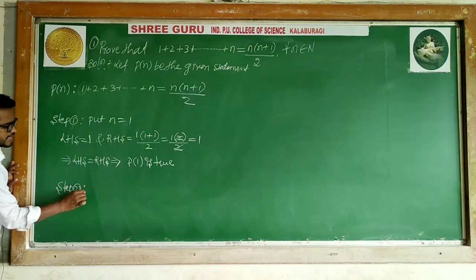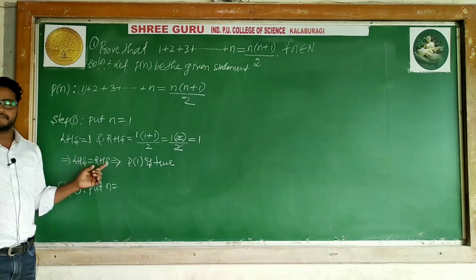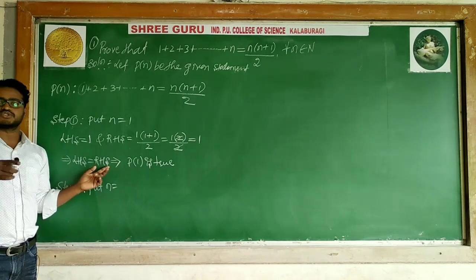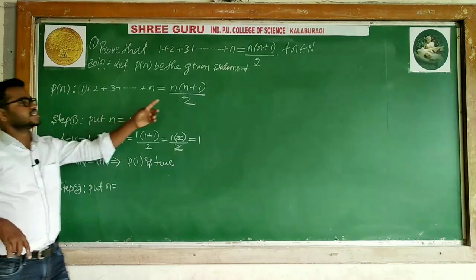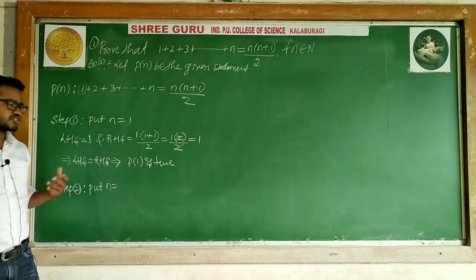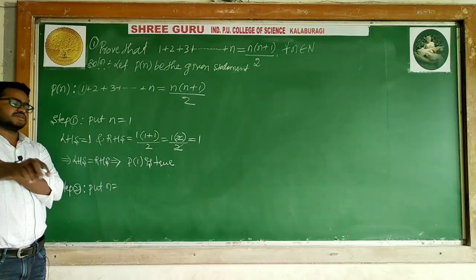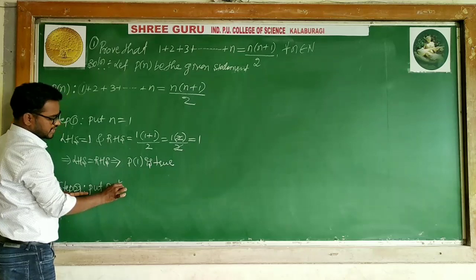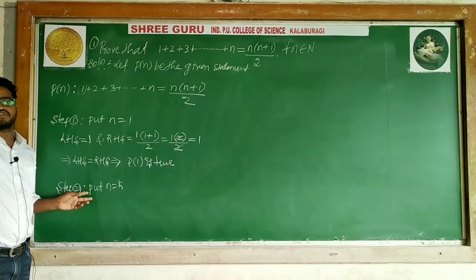Step 2. In this case, instead of doing all of them, I said earlier in the rough case, n is equal to 1 is true, 2 is true, 3 is true, 4 is true. If n is equal to 2, then 2 plus 1 is 3, the 2 gets cancelled, and 3 is equal to 3. So it is not necessary to prove it for all the remaining particular numbers. Better to take one particular number, n is equal to k. k may be any positive integer, or any natural number.